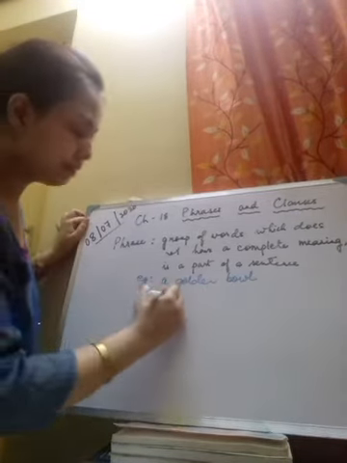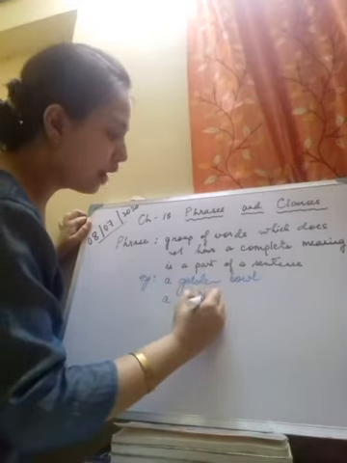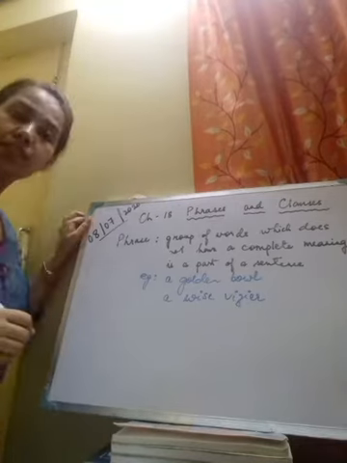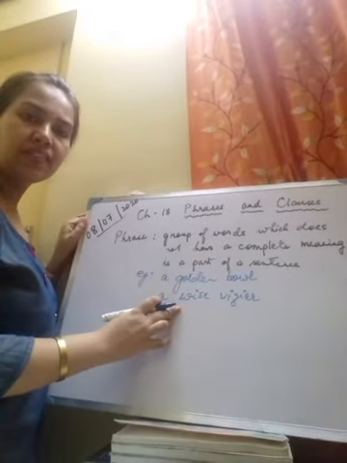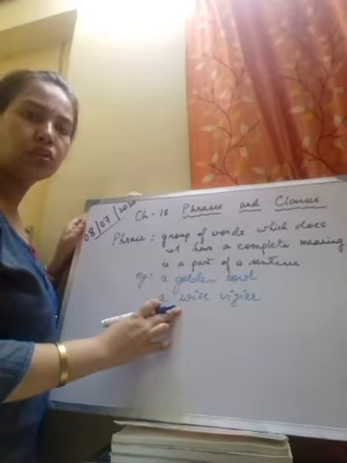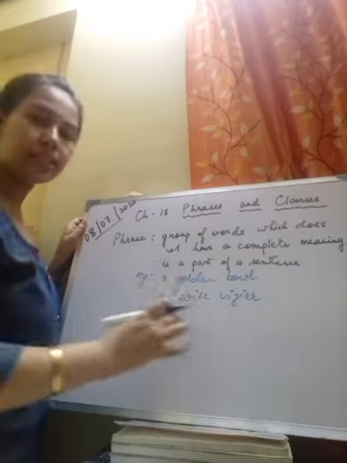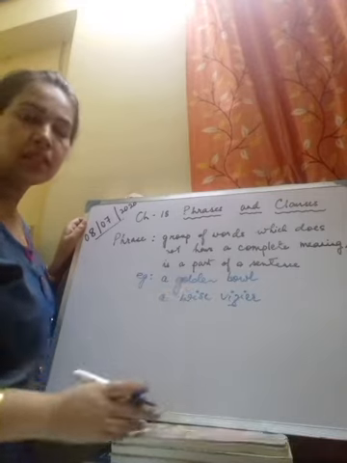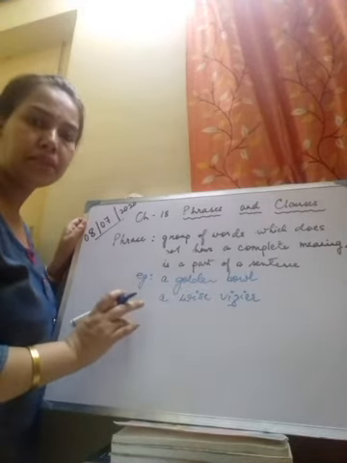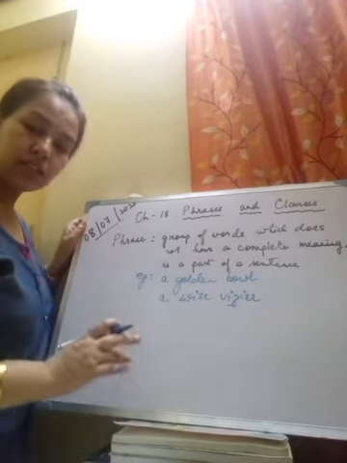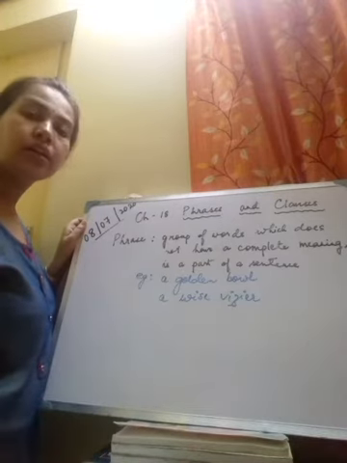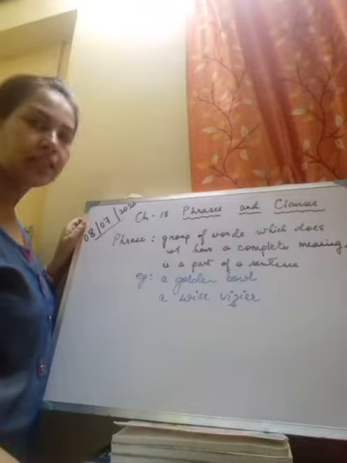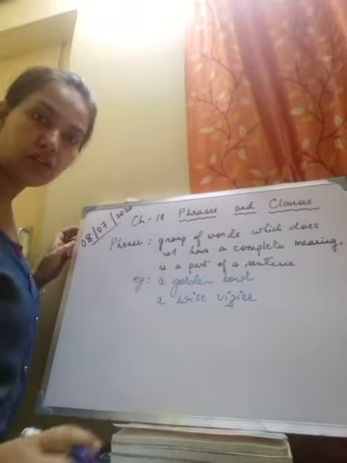Some more examples. A wise vizier. Here again, a wise vizier. We are talking about a phrase which probably describes the vizier. He is a wise vizier. Yet this does not have a complete meaning. So this is how we use a phrase in a sentence. It is definitely a part of a sentence, but it can never have a complete meaning on its own.